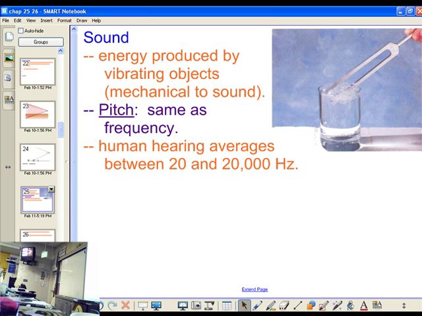Sound is the energy caused by vibrating objects. Basically, mechanical energy is converted to sound energy. Sound energy is a mechanical energy. It's those compressions and rarefactions, pressure waves. Pitch is the same as frequency. Now, to show that these are the same, these mechanical waves.